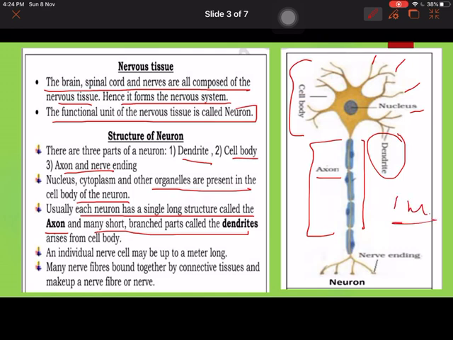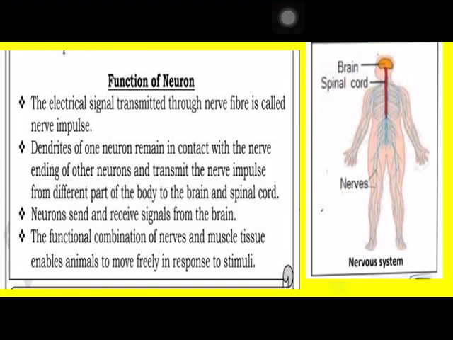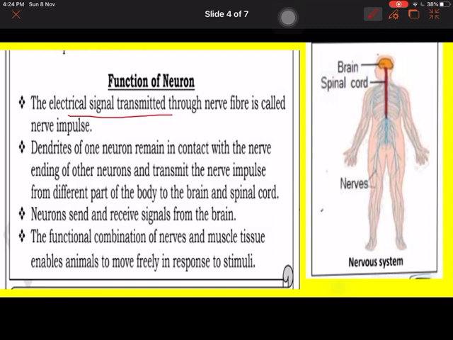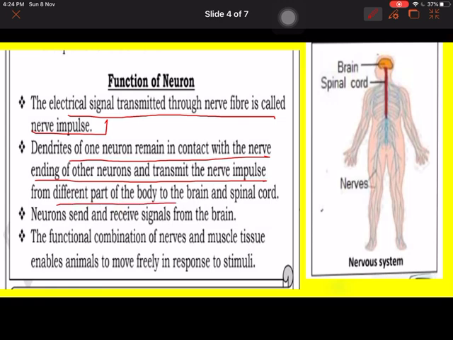Many nerve fibers bound together by connecting tissues make up a nerve fiber or nerve. Different nerve fibers, when they join together, they form the nerve fiber or nerves, you can say. Different functions of neuron we can see. They transfer electrical signal, and these electrical signals are known as nerve impulse. So the signals are transferred in the form of electricity. Dendrites of one neuron remain in contact with the nerve ending of the other neuron and transmit nerve impulse from the different part of the body to the brain, or you can say spinal cord.